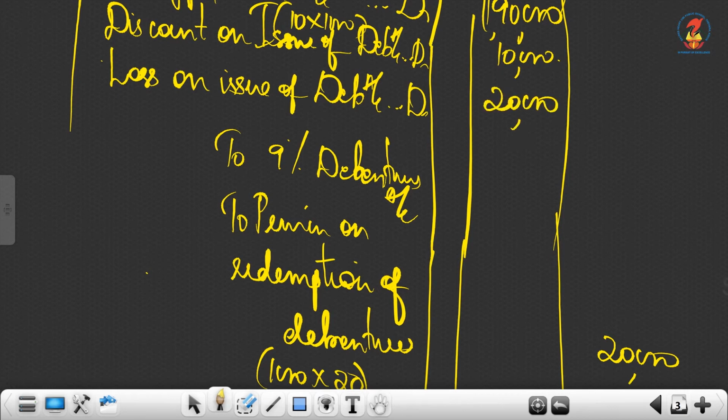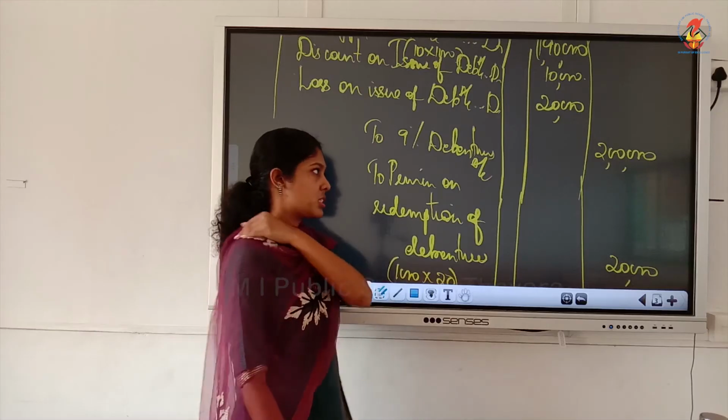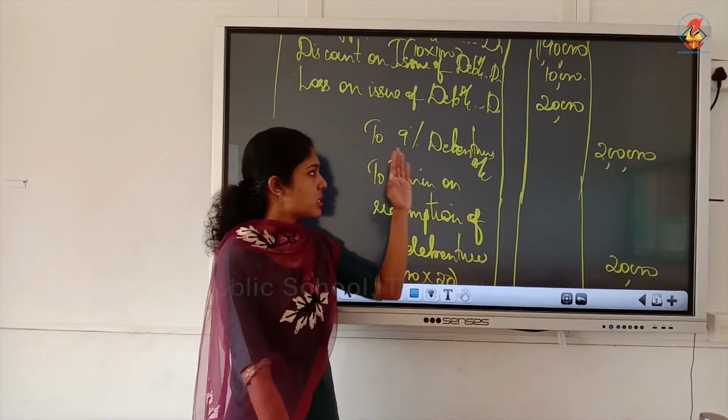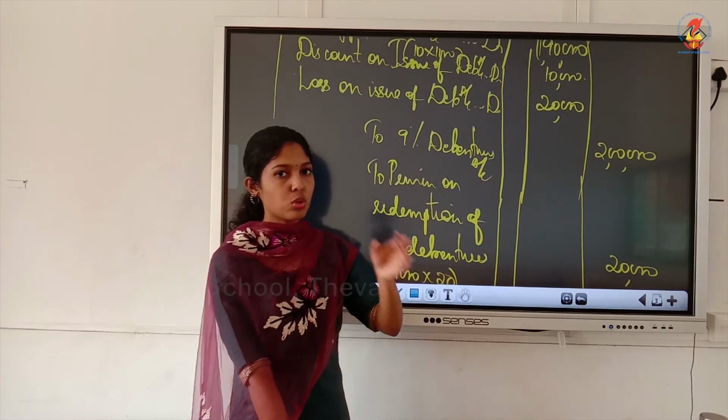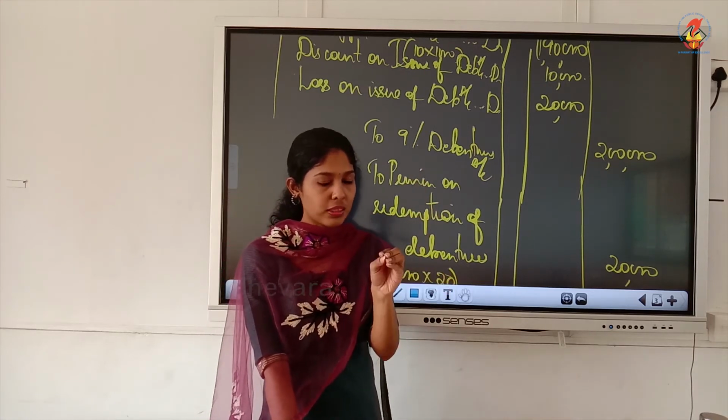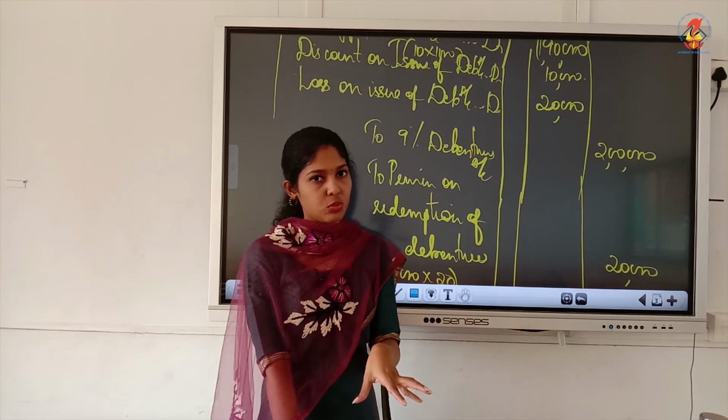Now you can just find the difference, and the 9% debentures will be given the balance amount. Once you finish writing all of the figures, you can write the balance for 9% debentures. Or else, if you want to fill 9% debentures first, this percentage debentures account always will be written with the total face value.